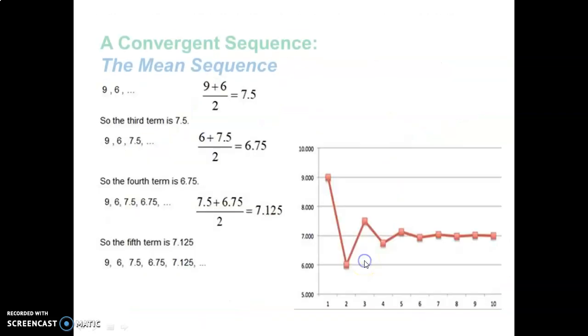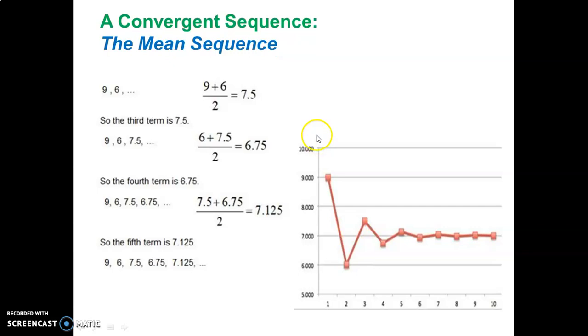Okay, here's an example of a very famous convergent sequence. It's called the mean sequence. In a mean sequence, we have any starting numbers, first term, second term, then you find the average of those two. And the average is just adding, dividing by 2, gives you the next number in the sequence right here, 7.5. Then you find the average of these two, 6 and 7.5. And you get the next number in the sequence, and so on and so on. You keep taking the average of the previous two to find the next one. This produces a sequence that goes like this.